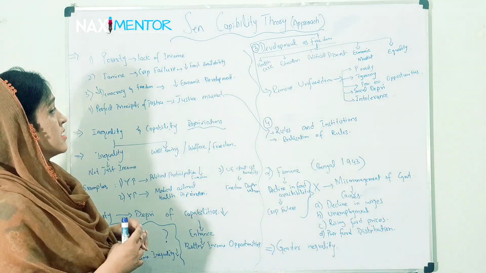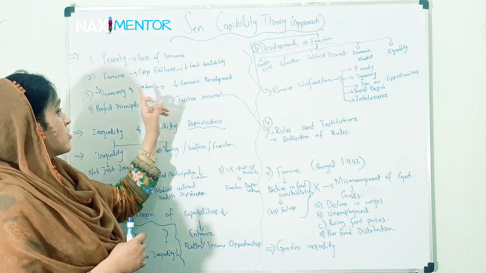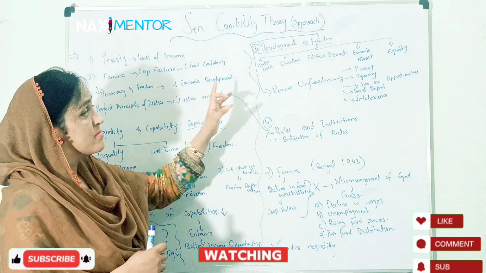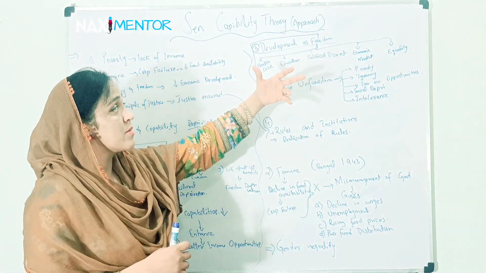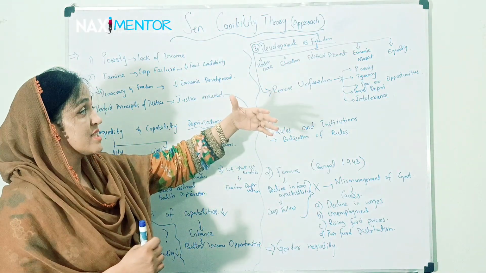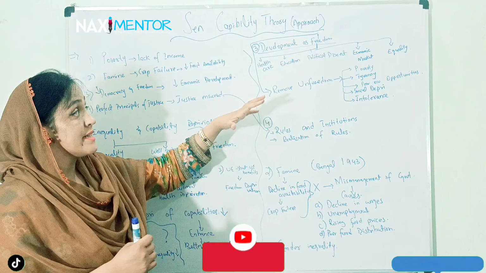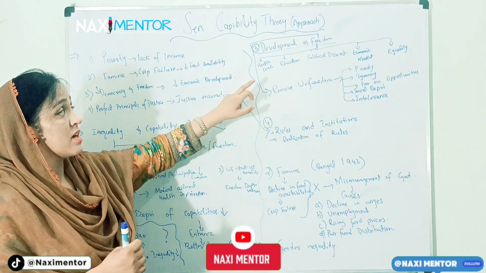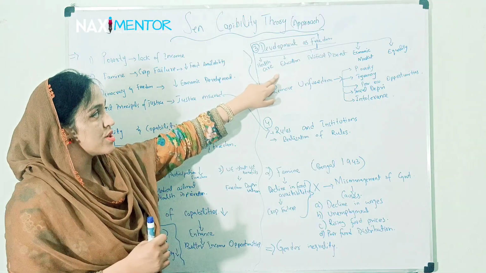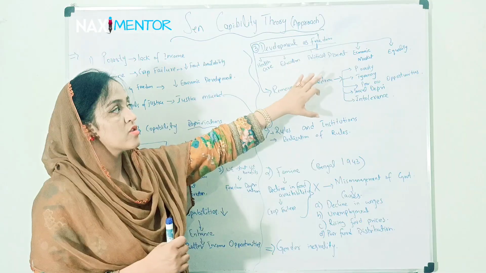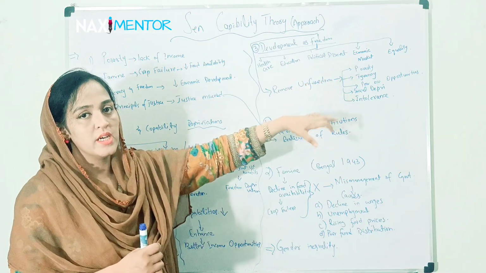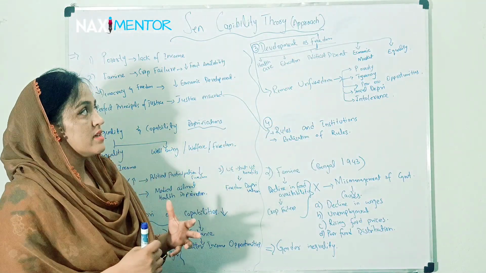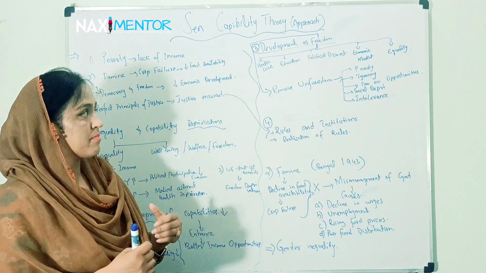Now Sen says development is not related to democracy and freedom. It is related to some freedom factors, development as freedom. And these freedom factors are healthcare, education, political dissent, economic market, and equality. If we improve these things, then there will be development.